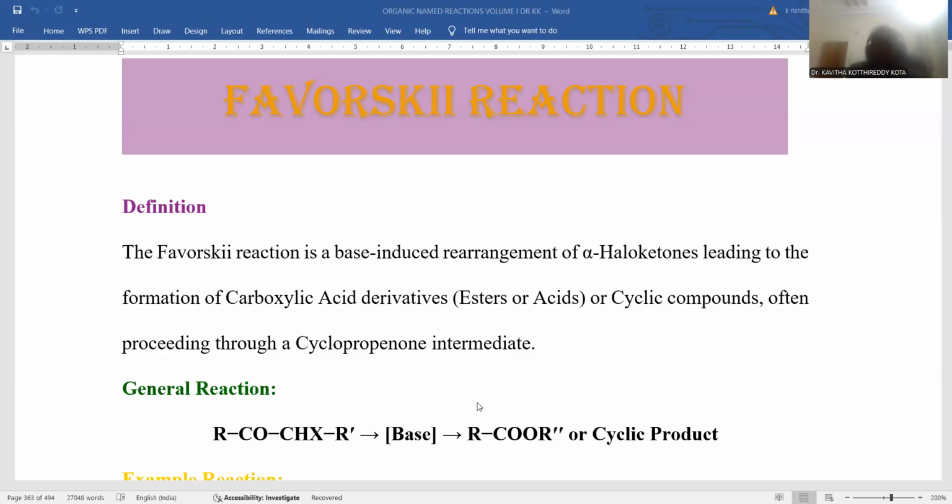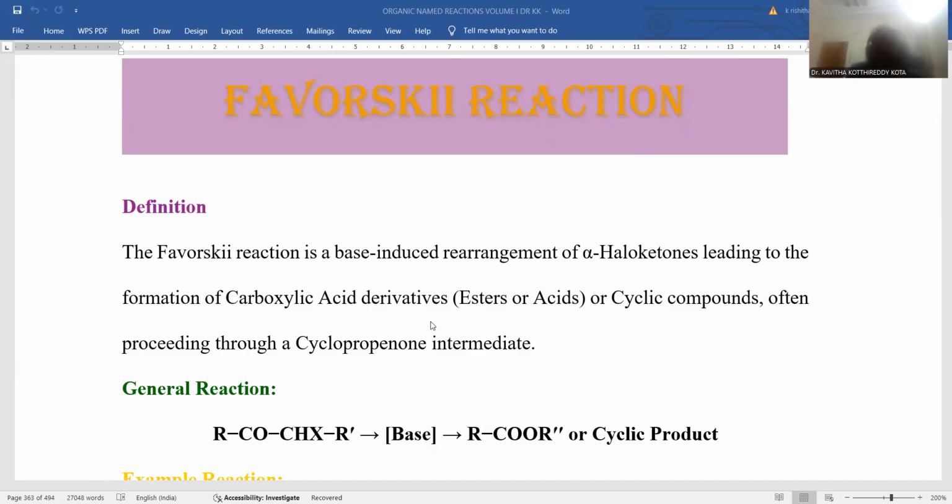Now the session is going to deal with the Favorskii reaction. We are discussing the Favorskii reaction as a part of organic named reactions. This is the content taken from the textbook of organic named reactions authored by Dr. Kavita Kottireddy Kota. The Favorskii reaction is a base-induced rearrangement of alpha haloketones leading to the formation